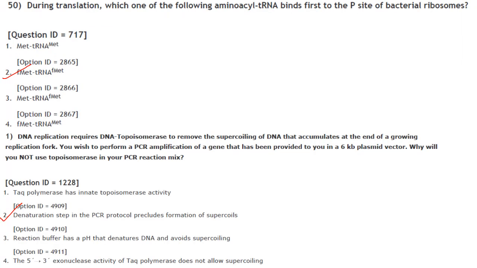Then next one. During translation, which one of the following amino acyl tRNAs binds first to the P site of bacterial ribosome? So it is F-met tRNA. It is the methionine carrying tRNA that binds to P site. F-met is formylated methionine and is specifically used for initiation of protein synthesis in bacteria.